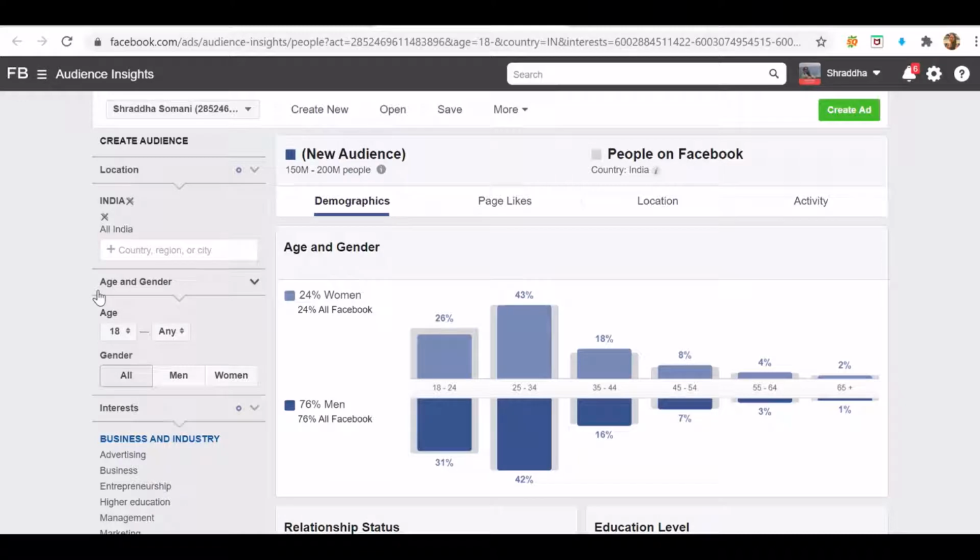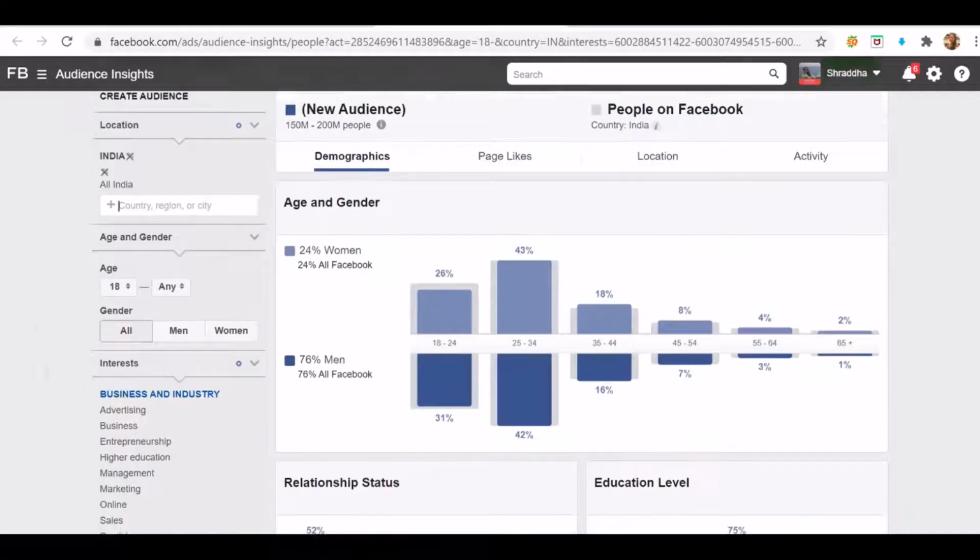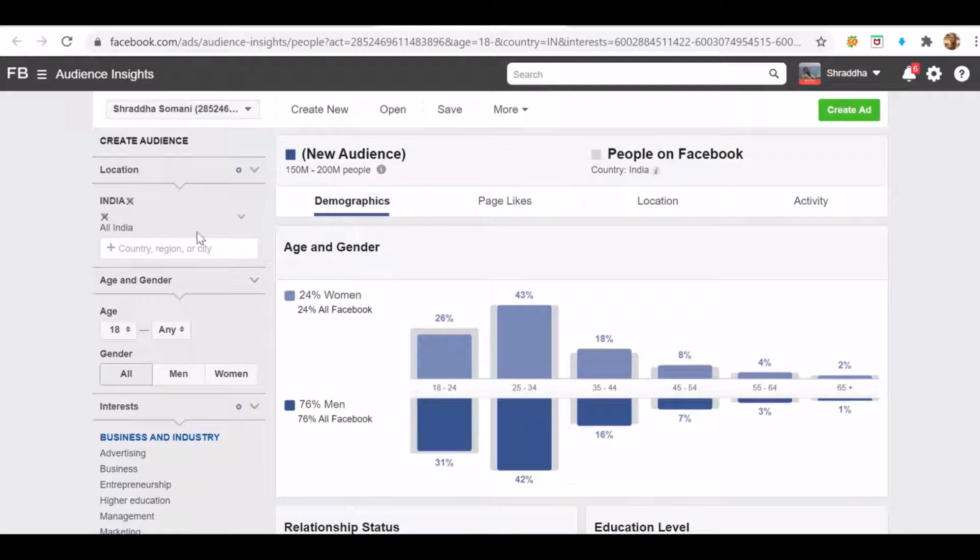Digital marketing can be learned by people of any age starting from 18 years, so the age targeting that I'll be doing is from 18 years. Gender: digital marketing again can be learned by all genders, men and women. Notice that as and when you change your targeting options, the number of people that you can target changes. The audience data is the number of people to whom your ad will reach. The more precise targeting you do, the narrower your audience will become. But it is very important that you target exactly the relevant audience so that your budget is saved.